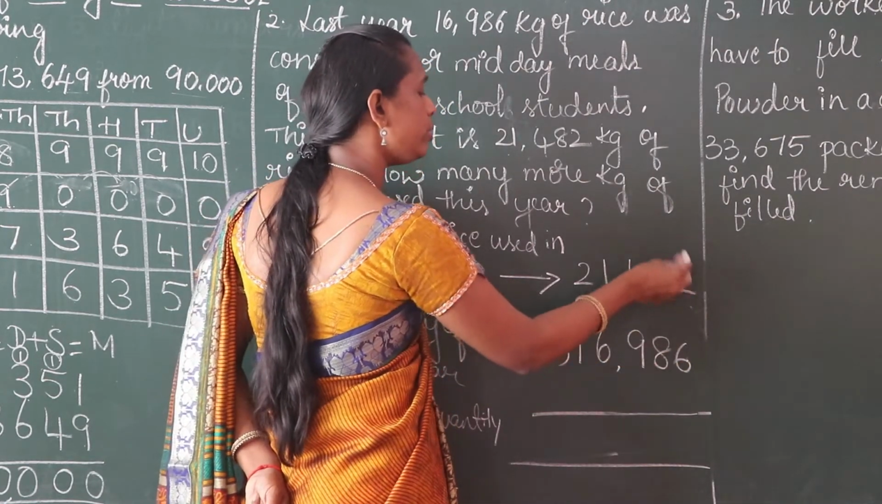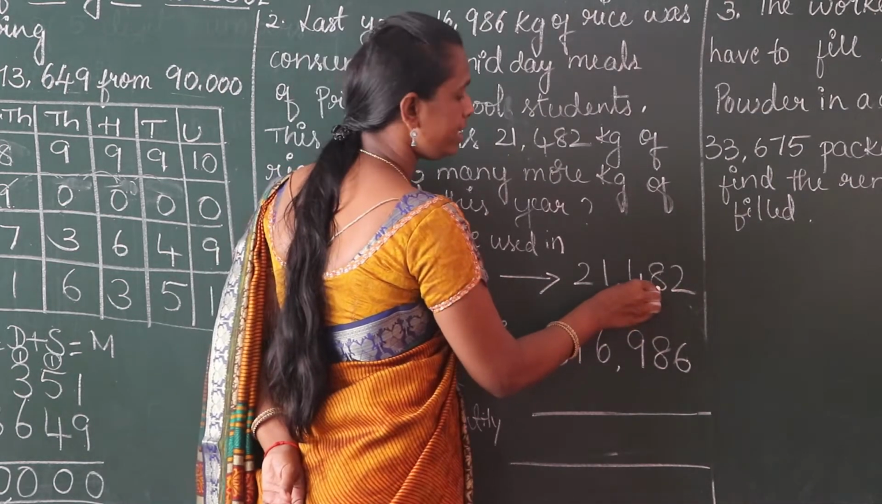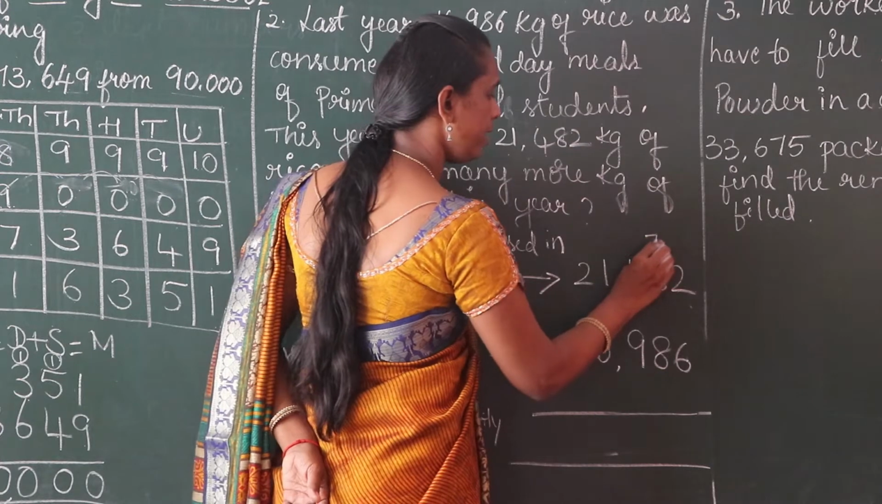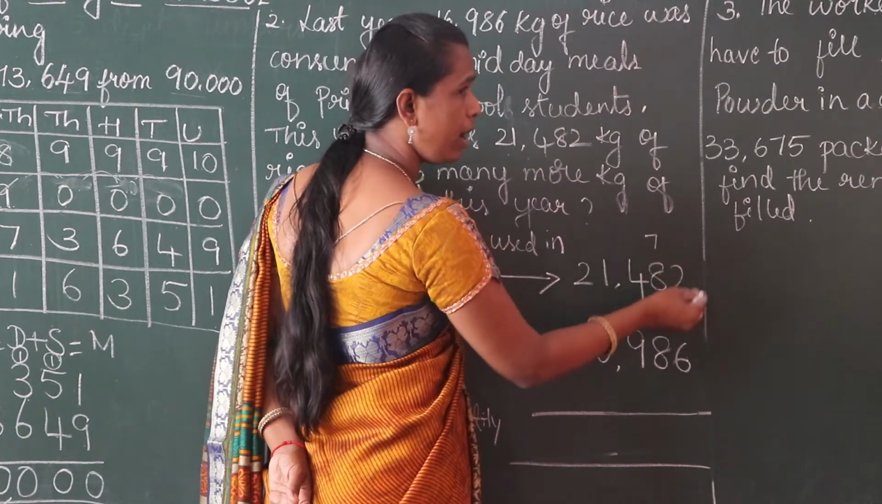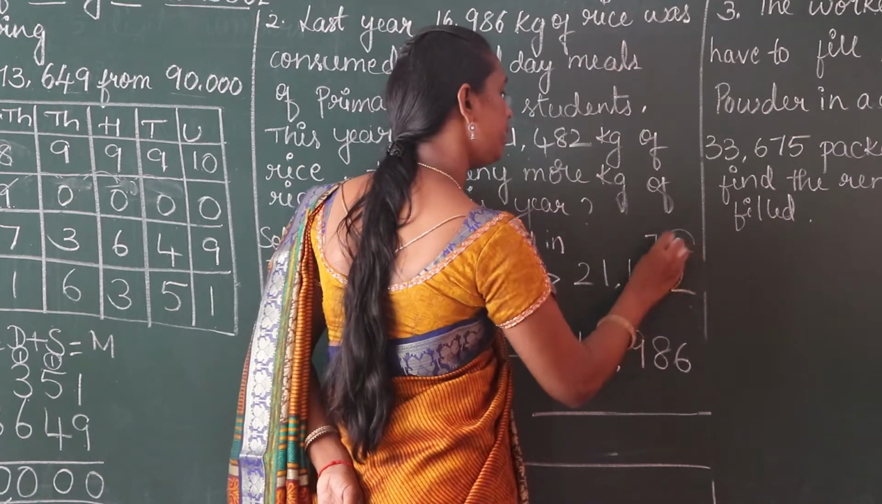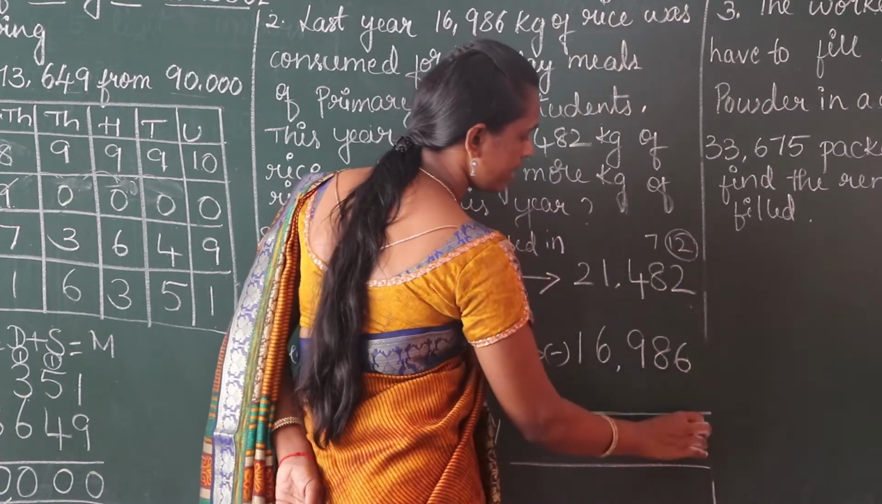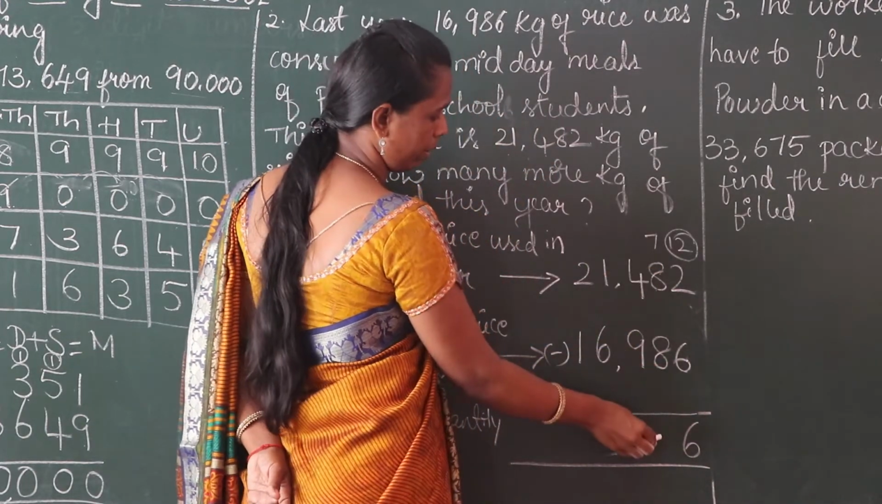So take borrow from the tens place. In the tens place 8 is there, so this 8 becomes 7. This 2 becomes 12. How? We take borrow 10. 10 plus 2, 12. 12 minus 6, 6. Here 7 is there. 7 minus 6, it is not possible.